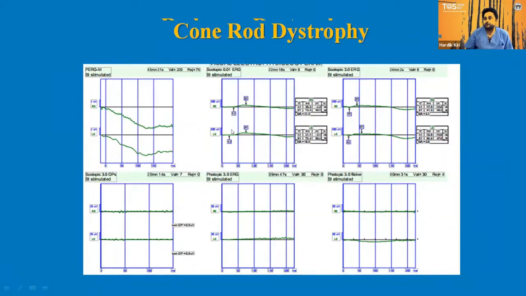This is the ERG of cone-rod dystrophy, where in the scotopic 0.01 rod specific, we are able to see a reduced amplitude of B wave. In scotopic 3.0 ERG, a reduced amplitude B wave is seen. In the oscillatory potential, the wave front is very disorganized. Photopic ERG is almost extinguished, which suggests that the cone function is more damaged than the rod function. Even the rod function is reduced, but somewhat preserved in comparison to the cone function.